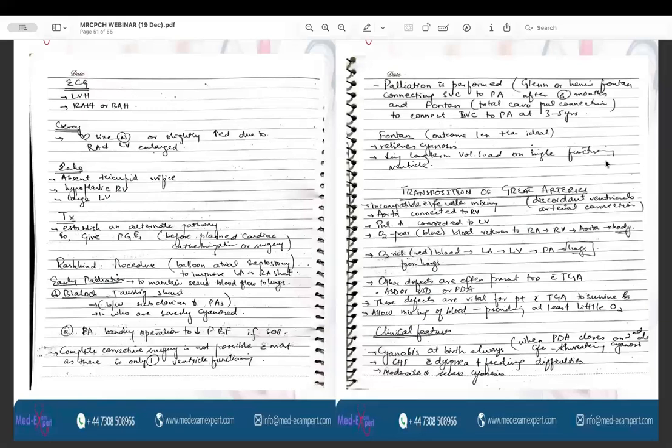So transposition of the great arteries is a condition in which the aorta arises from the right ventricle and the pulmonary trunk arises from the left ventricle. So there is a switch of the great arteries. They don't arise from their normal anatomical positions.